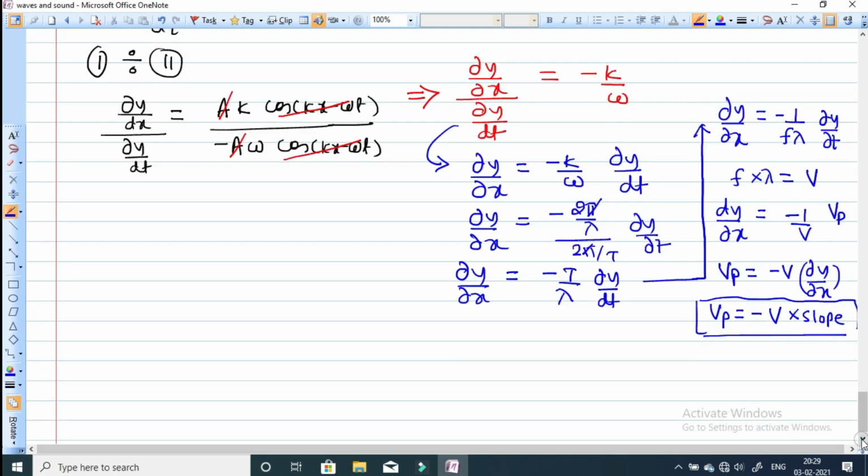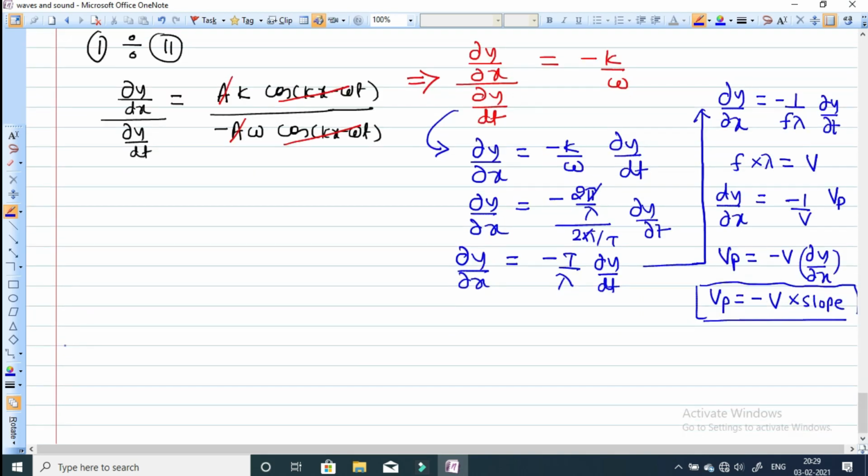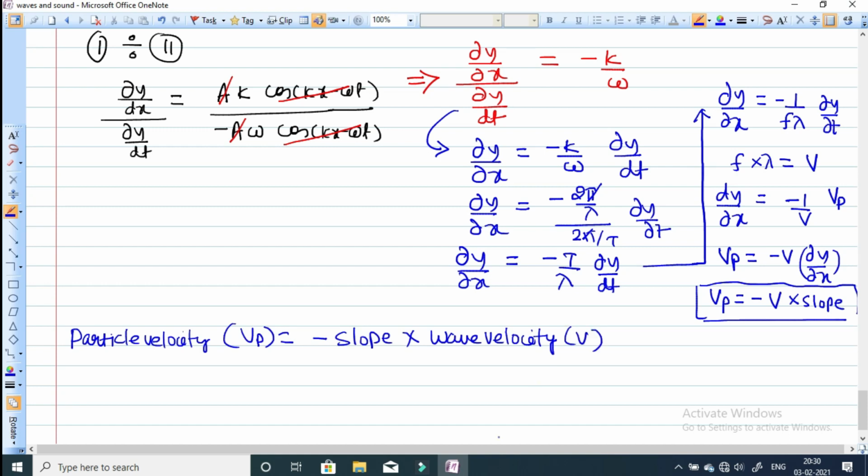This is an important result now. So now we can see particle velocity Vp is equal to minus slope multiplied with wave velocity. If the wave is traveling in the positive x-axis, the wave velocity value will be positive. So slope will determine the value of particle velocity. From the slope we can find out the direction of motion of the particles or disturbance.